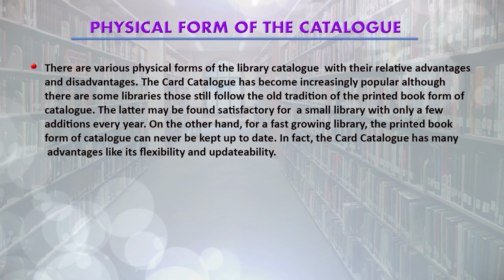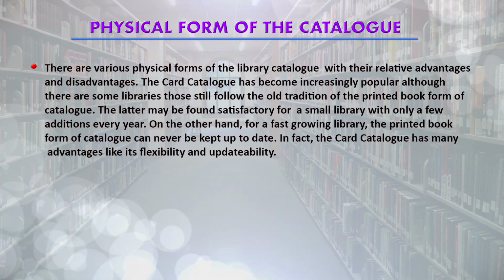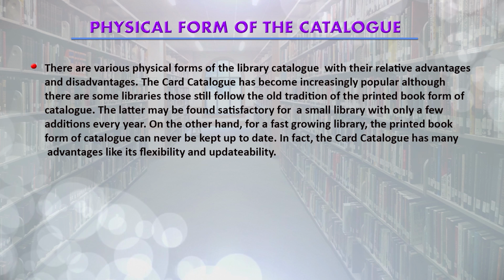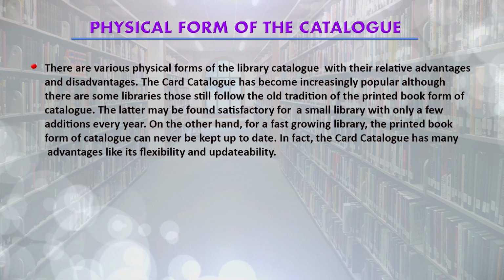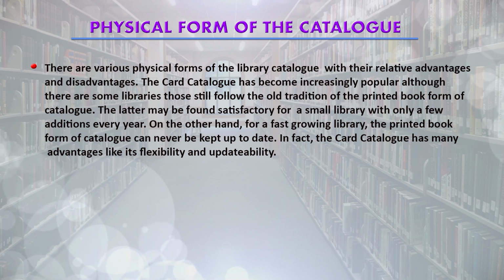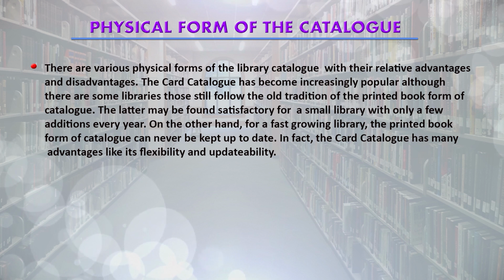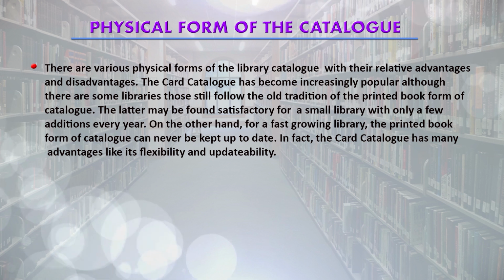It depends upon the library policy. Generally the small libraries with few titles added every year are using book form of catalog or the register form of the catalog, where they are entering the details in the register or getting it printed afterwards.